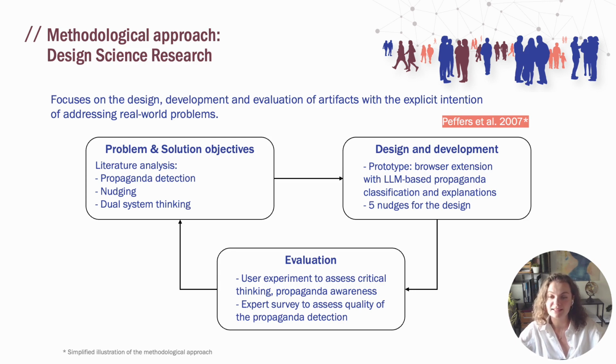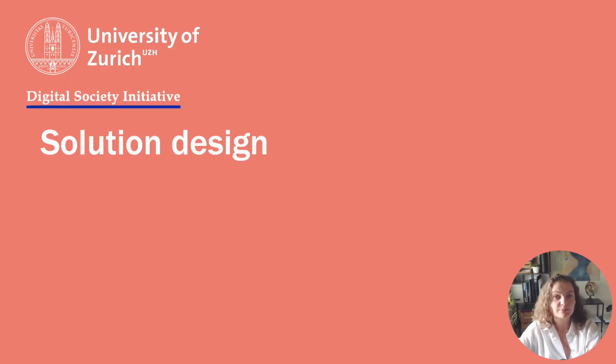Second, we go into the design and development phase, where we develop our prototype, a browser extension with LLM-based propaganda detection and explanations, where we propose 5 nudges for the design. And finally, we evaluate our design in a user experiment to assess critical thinking and propaganda awareness of newsreaders, and an expert survey to assess the quality of the propaganda detections. Now, let me present our